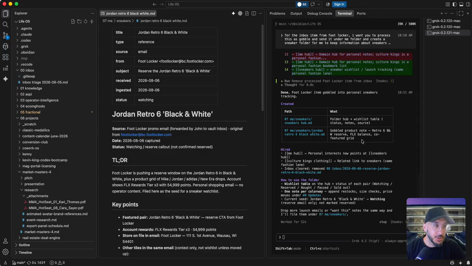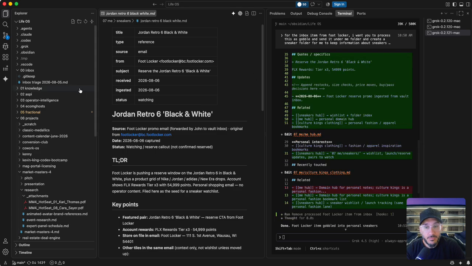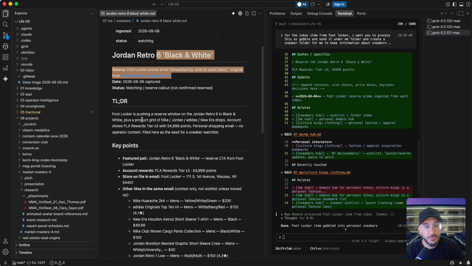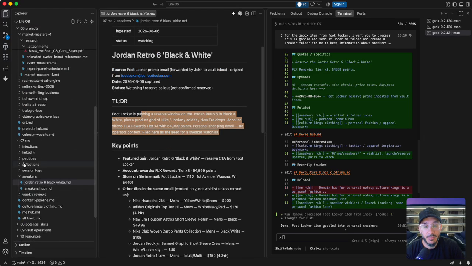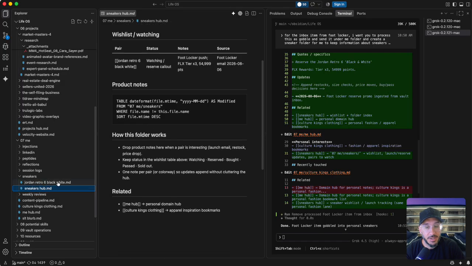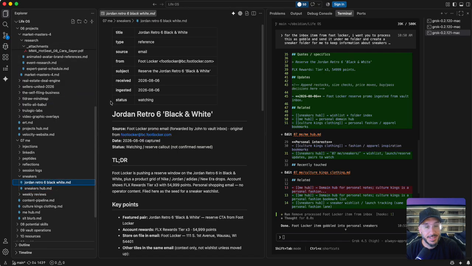But if that's not important to you and you're just concerned about a system that's going to work, then it doesn't matter, right? So you could see here, I went and sent myself an email to my process, which is just adding a plus sign after my email, and then that automatically gets tagged and brings in the vault. So you can see over here, I brought in an email from Foot Locker talking about the Jordan retros that are going to be announced soon, and I went and had the system make me under here a sneaker section. So it has a sneakers hub over here, same thing, just like in Obsidian, right? The whole system is exactly the same.